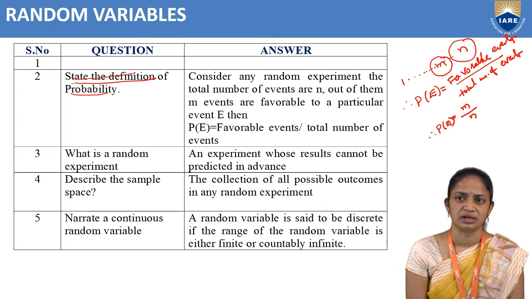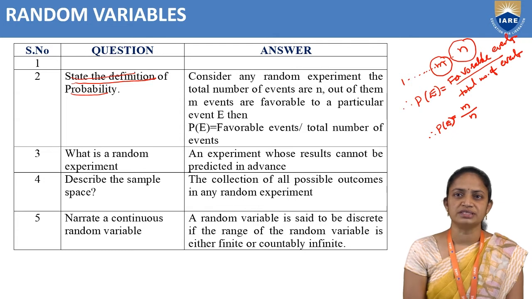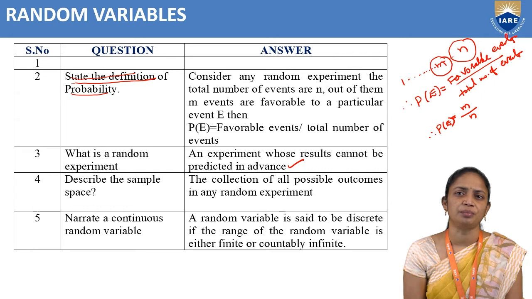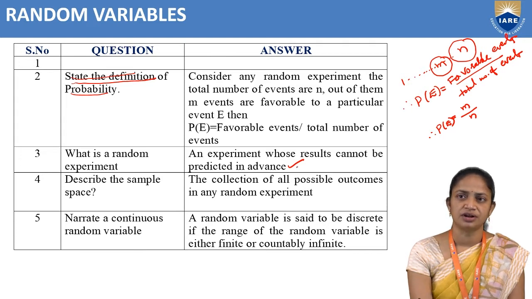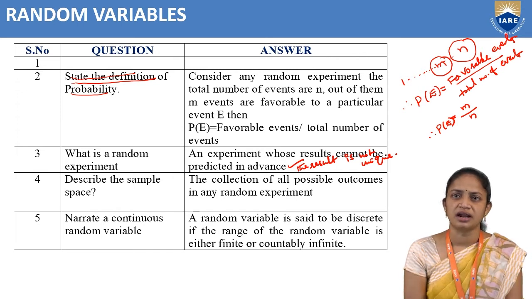It is an experiment whose results cannot be predicted in advance. If the results are not predicted, or the result is not unique, then we can say that it is a random experiment.